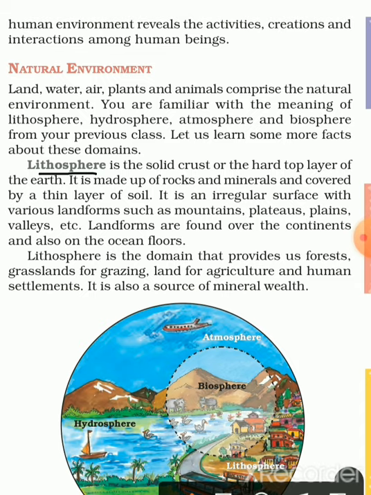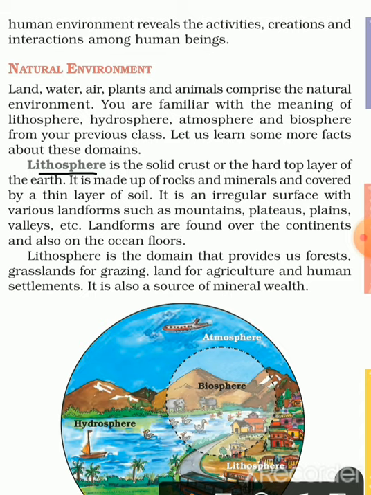The earth's surface is not uniform at every place, it is irregular with various landforms like mountains, plateaus, plains, valleys, etc. Landforms are found over the continents and also on the ocean floors.